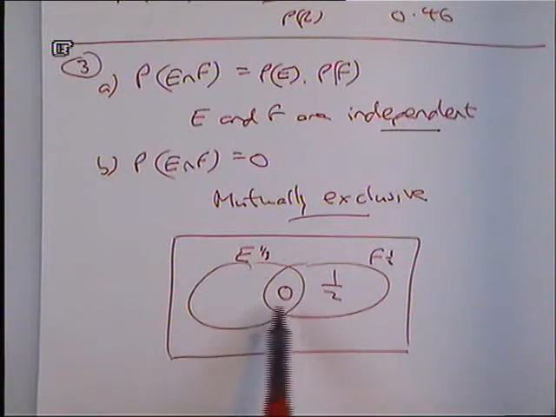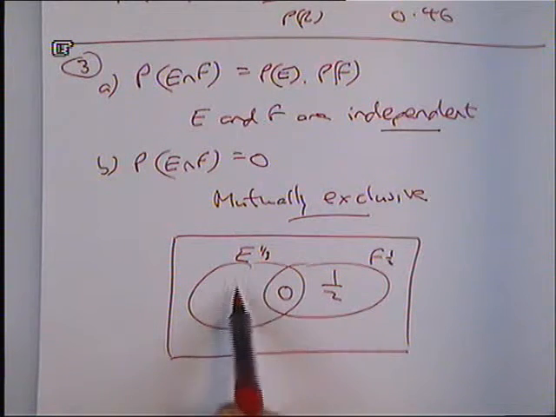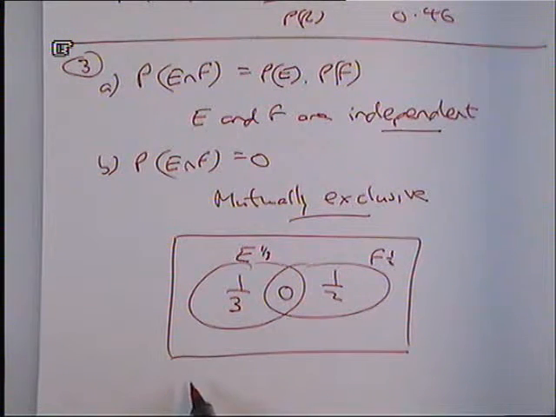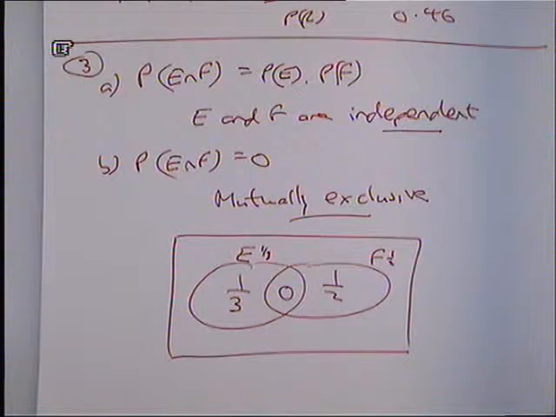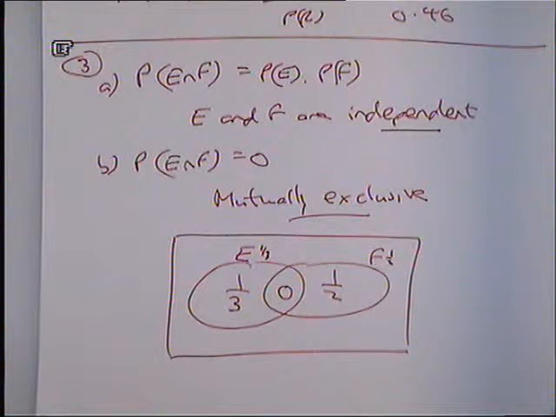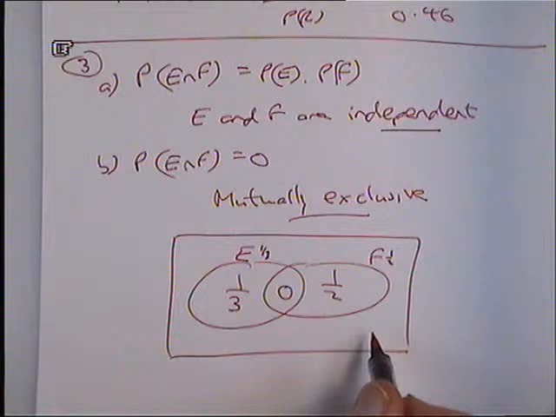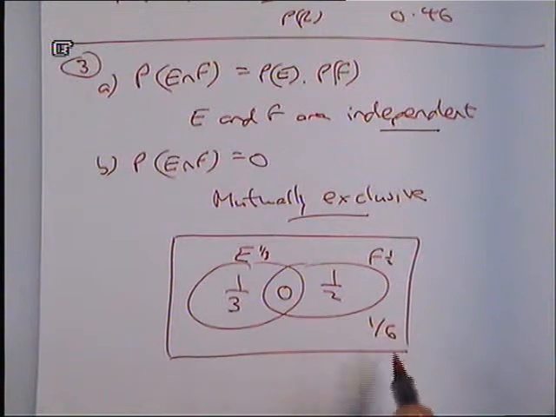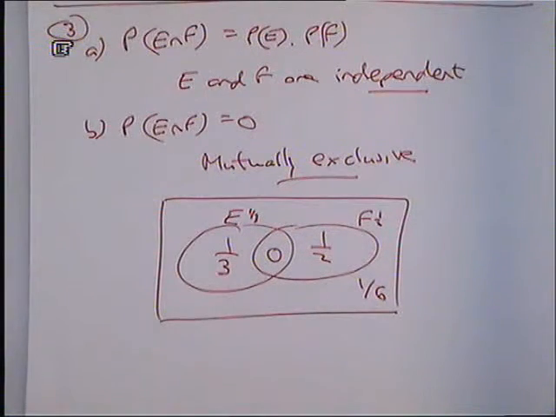E is a third. Well, if none of it is in there, all of that third must be in that bit. What do those 3 fractions add up to give you? Do you know? Okay. They add up to be 5/6. So if those numbers add up to be 5/6, what is still left to go in there somewhere? Sorry? 1/6. Yeah, 1/6. Okay. So we can draw the Venn diagram.